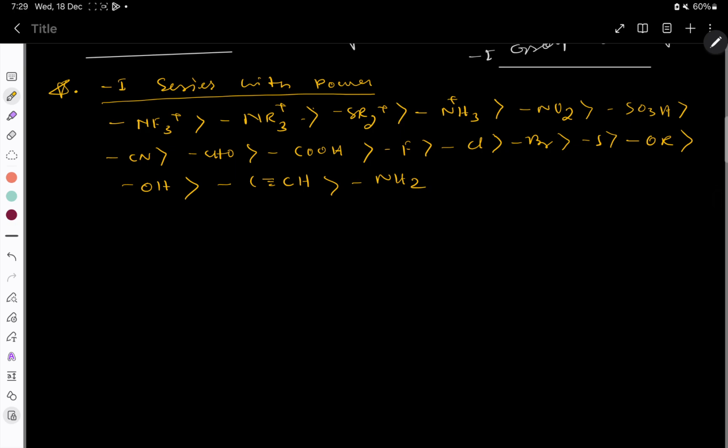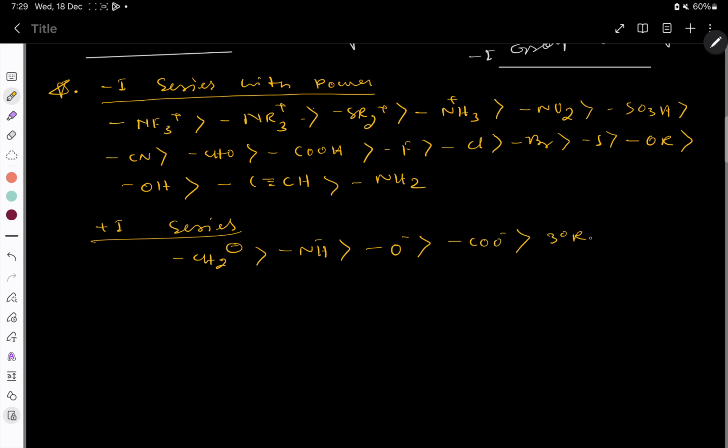And here also I'm writing the plus I group or series. Okay, and here the first is CH2, then NH, then O minus, then CO minus, then 3 degree alkyl, then 2 degree, then 1 degree, then CH3 methyl group.